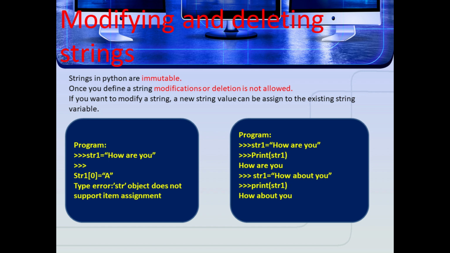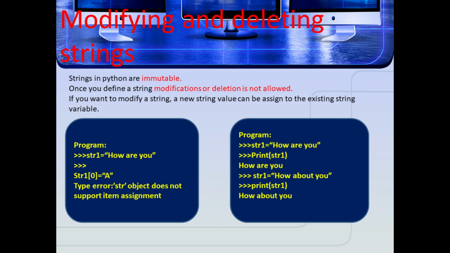Str1 of 0 means positive subscript. So we are going to assign the value a at positive subscript 0, but actually the character at subscript 0 is h. If we run this program, we are going to see the type error: str object does not support item assignment. That is, in str1, the first character is h. The next line tries to assign str1 of 0 equal to a.